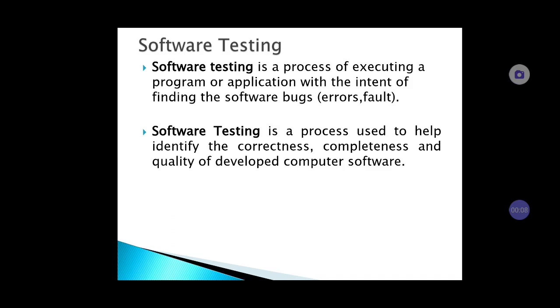Software testing is a process of executing a program or application with the intent of finding software bugs. They are called errors or faults. This is done to give a quality product to the customer. So we can say that it is a process used to help identify the correctness, completeness and quality of developed computer software. It is a verification method. It applies a set of control conditions for the purpose of finding errors. So this is the most desirable method of verifying the functional and performance requirements.